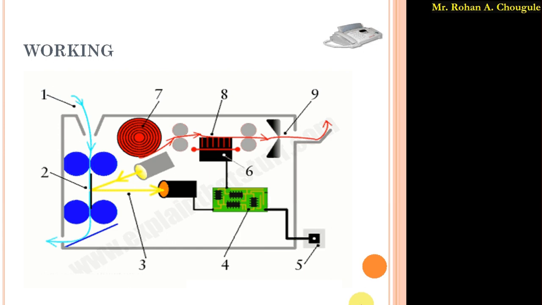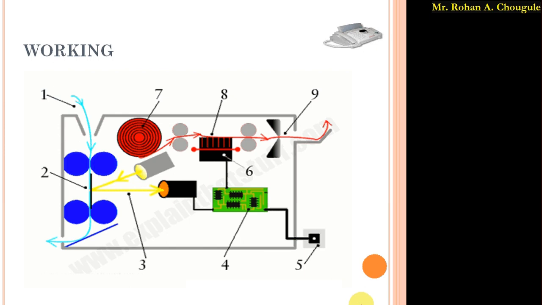Basically, in this fax machine, the rotating drums allow the paper to get into the machine. Along with the drums, it has a very small photo sensor, with light and lens.